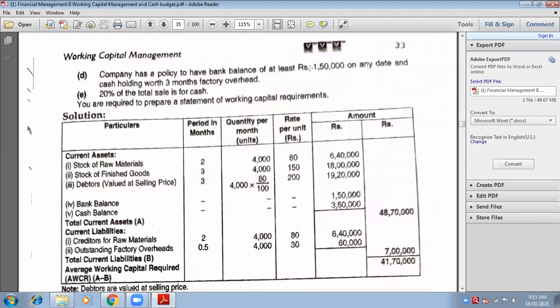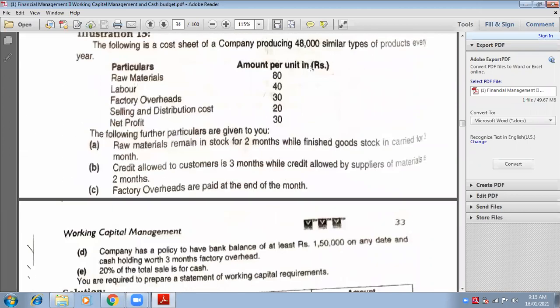So what I was saying, here you have an amount as core current assets. But in the last sum, in the last lecture, we had done a sum where core current asset was given in the form of percentage. So percentage is always applicable on current assets only. If core current asset is 20%, then 20% on what?